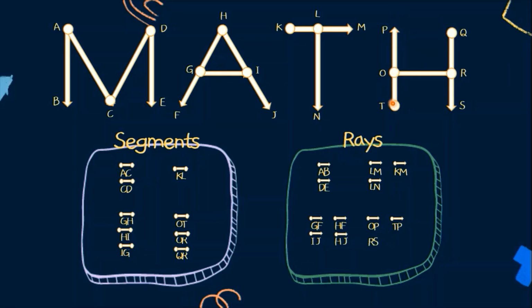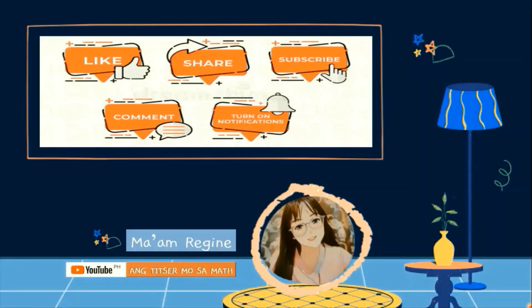Next, another ray, we have RS. Ang kanyang origin ay point R. And we also have ray QS na ang origin naman ay Q. And these are all the segments and the rays on this figure. And that's it for our video for today, mga bata.